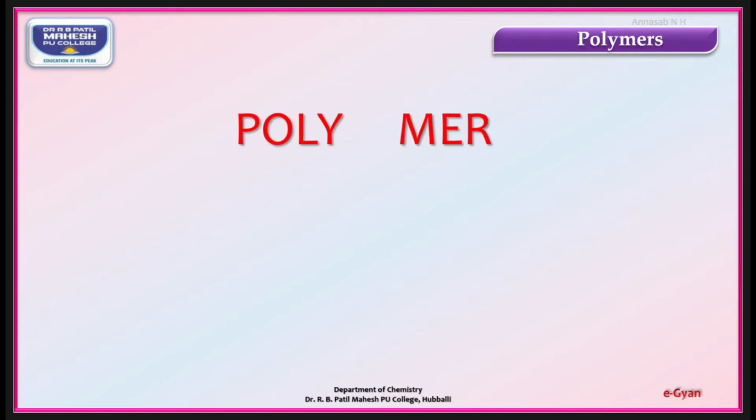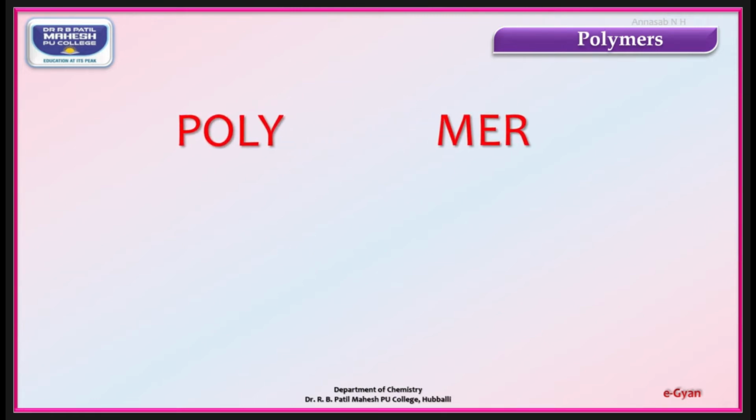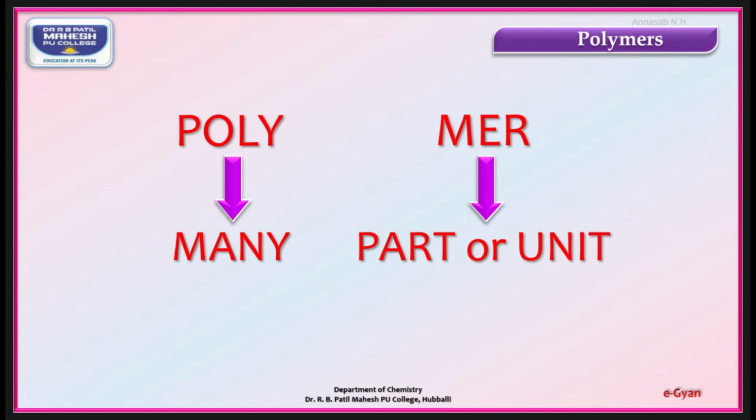As we already discussed, polymer is made of two different words. Poly means many and mer means part or unit.